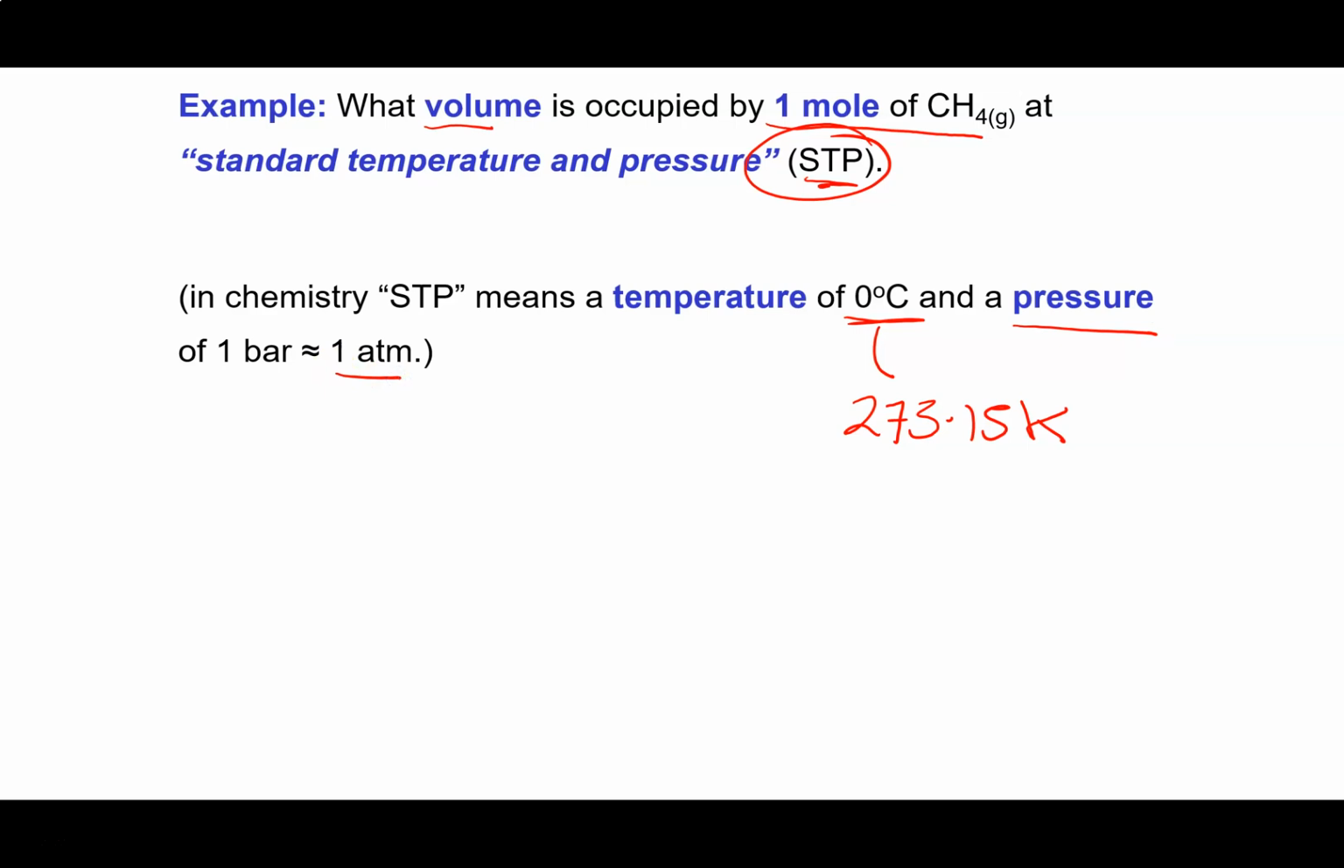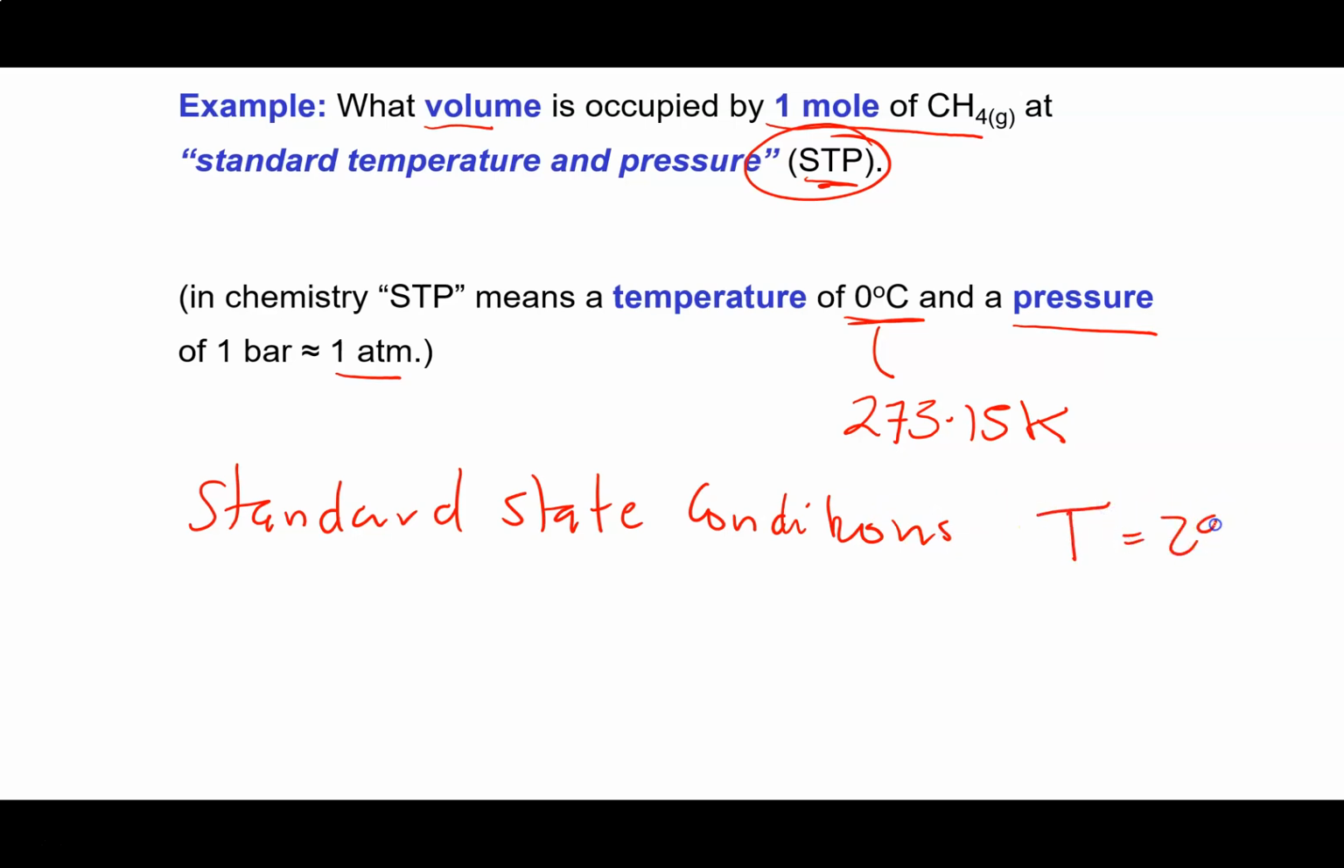I think this sometimes is a little confusing because we often talk about standard state conditions, which is very similar except for T is 298 Kelvin. Standard state conditions is room temperature, 25 degrees Celsius. So that gets a little messy. Sometimes you do have to be aware of that difference. It doesn't come up very often.